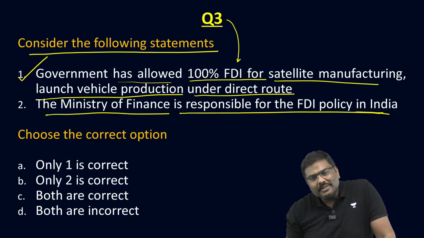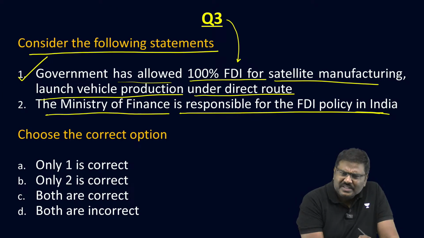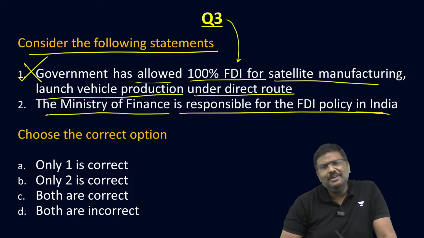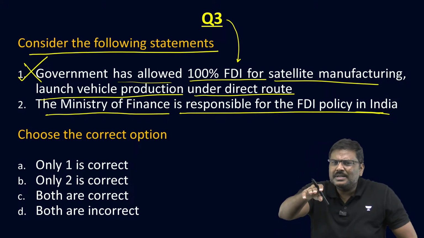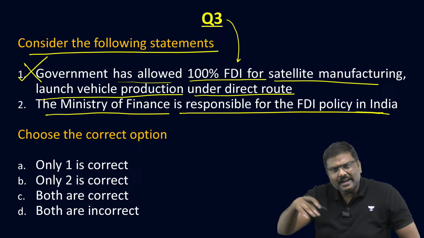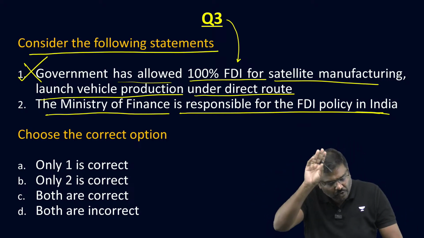So, everybody is okay with this? Is the first statement correct? Absolutely no. Only component manufacturing is 100%, rocket 49%, satellite 74%.